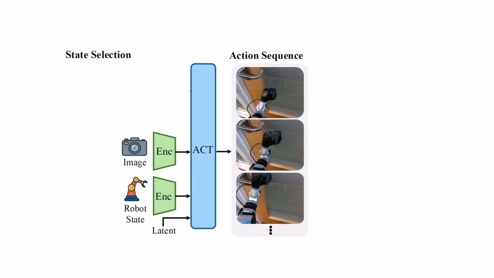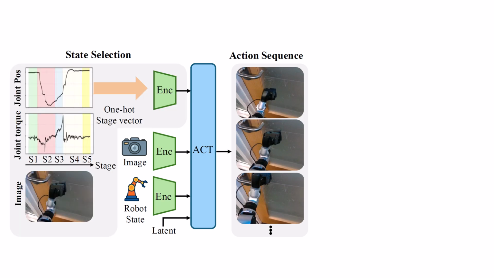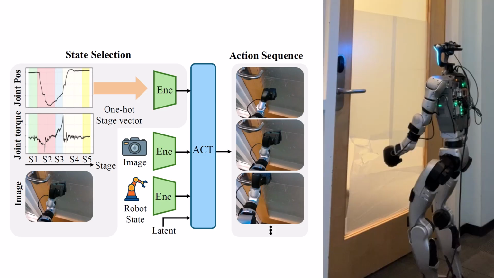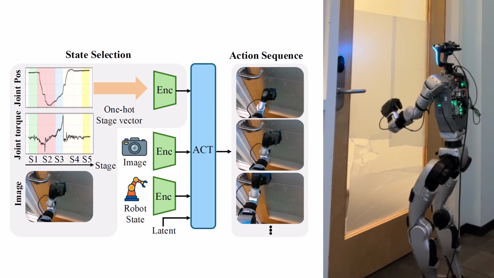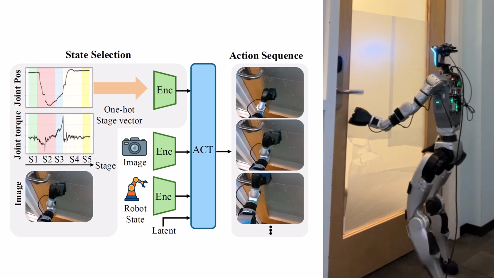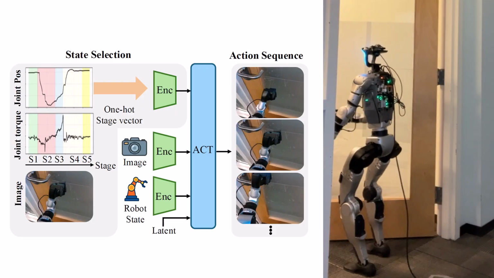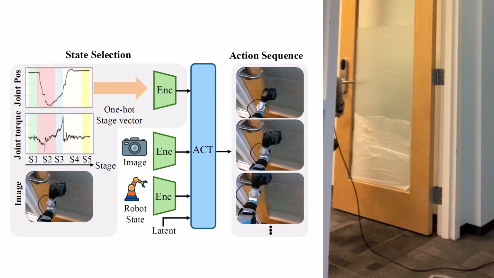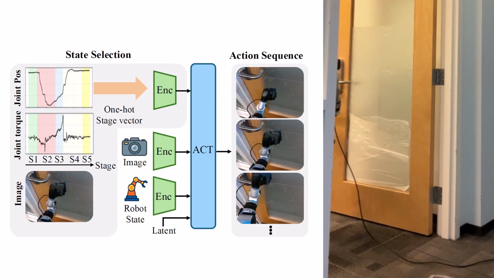To overcome this failure, given the action transformer architecture, we condition the policy on state selection, which helps disambiguate substages in the door opening task. This results in higher performance of the door opening task. Please refer to our paper for more details.